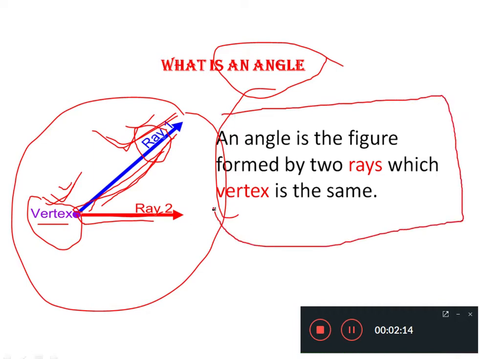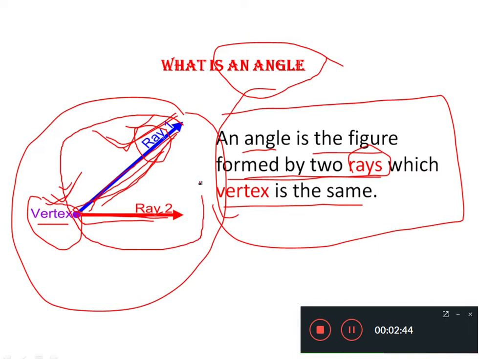Now dear students, the definition is: an angle is the figure formed by two rays whose vertex is the same. Here in this definition there are two parts. In the first part they are trying to say that the figure is formed by two rays. Here you can see this is the first ray and this is the second ray. These are the two rays forming a particular kind of figure whose vertex or end point is the same.